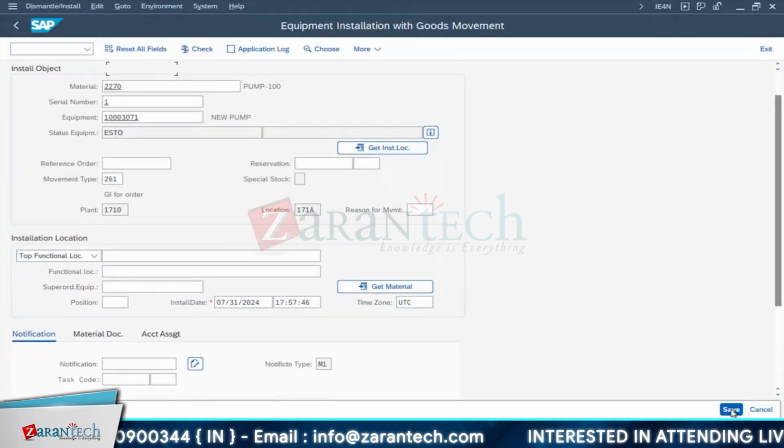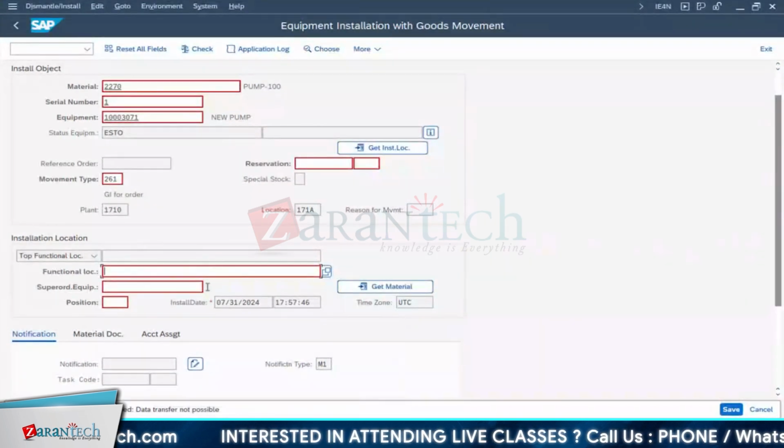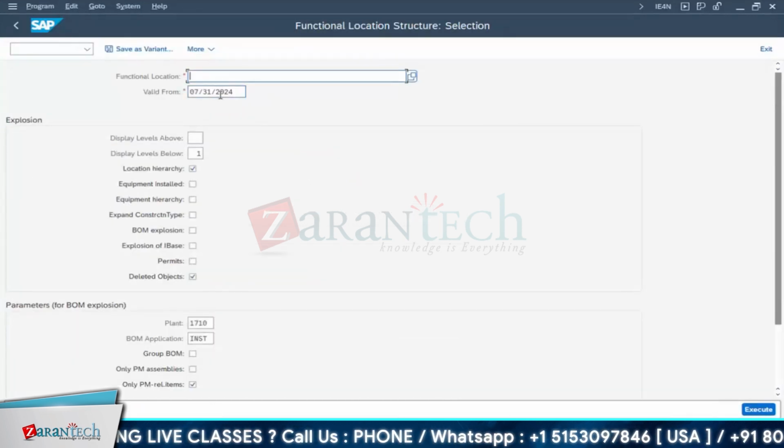So I'll directly go and save. It will show what mistakes I have made. See here, no installation location specified. You have to tell first of all where you want to install it. I have created a new location, right? Let me choose the new location from here.